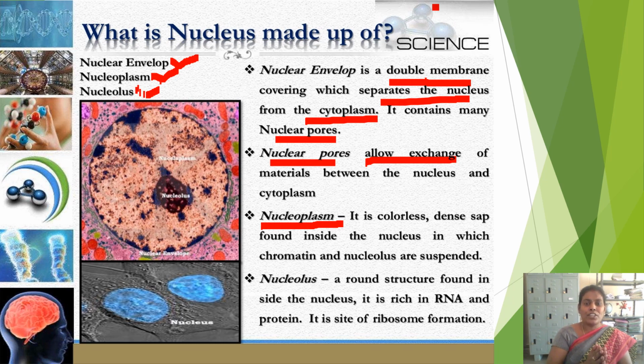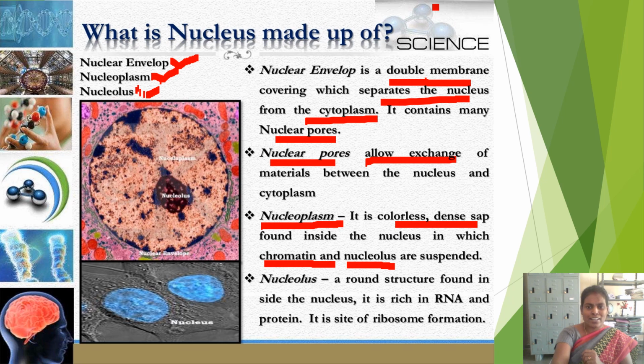In the same way, the nucleus also contains one colorless dense sap, which is called nucleoplasm, in which thread-like structures called chromatin and another round body structure, the nucleolus, are suspended. Nucleoplasm is a liquid-like substance present inside the nucleus. It is a colorless and dense sap, that means a thick material.